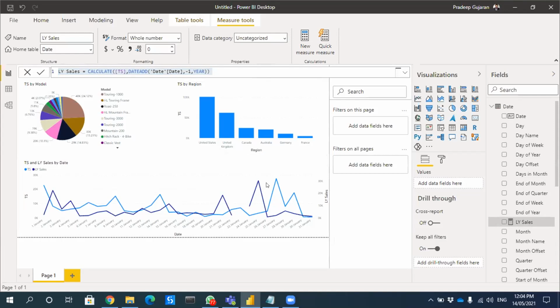This is a weird question, but we did this in the last class, just for information for those who are probably new. Sir, some of the DAX functions like DATEADD, DATESBETWEEN, DATESINPERIOD are the functions which we use very often for comparing the sales with the previous year, previous month, previous day, previous week.